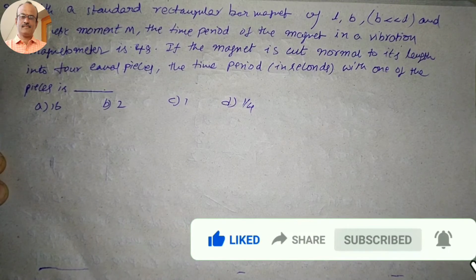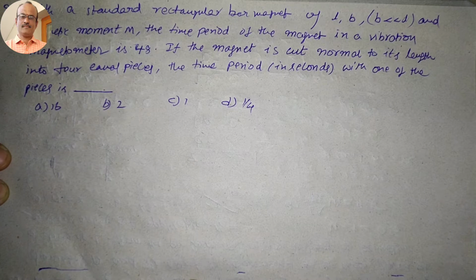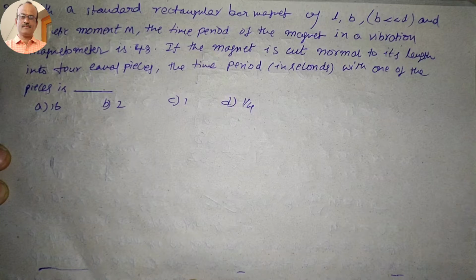Now question number 27. With a standard rectangular bar magnet of length and breadth, where the breadth is less than the length, and magnetic moment M, the time period of the magnet in a vibration magnetometer is 4 seconds. If the magnet is cut normal to its length into 4 equal parts, what is the time period in seconds with one of the pieces?